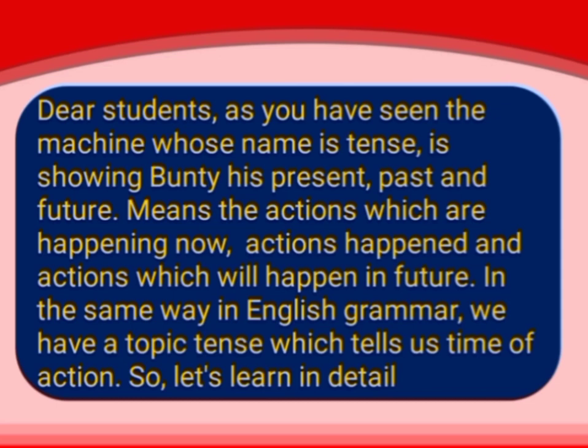When he pressed the button where present was written, he saw his present, means the actions which are happening now. And when he pressed the button where the name future was written, he saw his own future. What does it mean? It means he could see the actions which will happen in the future.